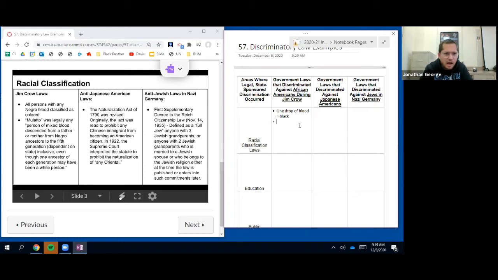So anyways, mixed back five generations, you would fall under the Jim Crow laws if even back five generations there was any sort of Black ancestry.